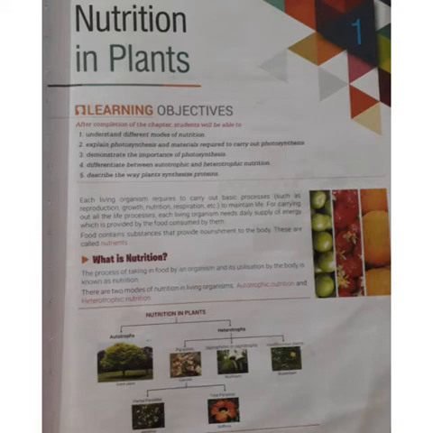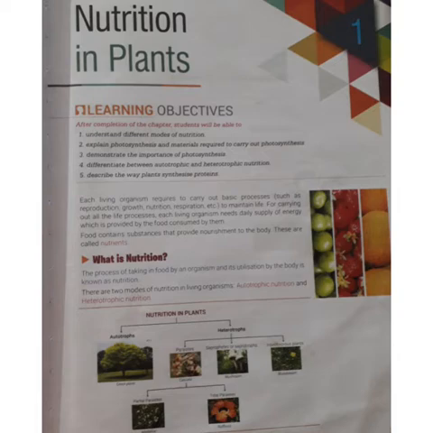Nutrition in plants is divided into two types, autotrophs and heterotrophs. Autotrophs means green plants; they make their own food. And heterotrophs depend on other animals and plants. Heterotrophs are divided into three types: parasite, saprophytes, insectivorous. Parasite example, cuscuta; saprophytes example, mushroom; insectivorous example, pitcher plants.